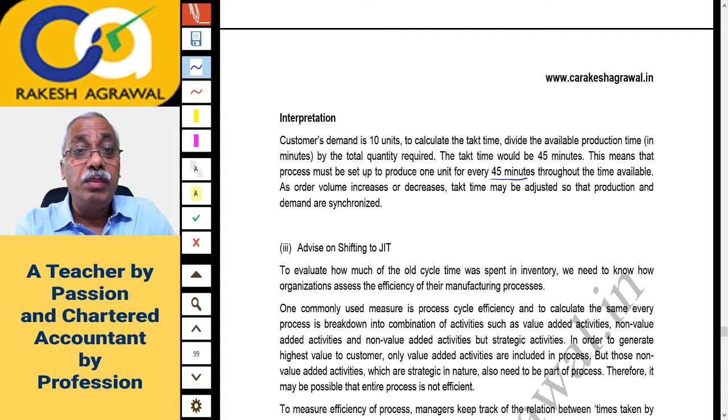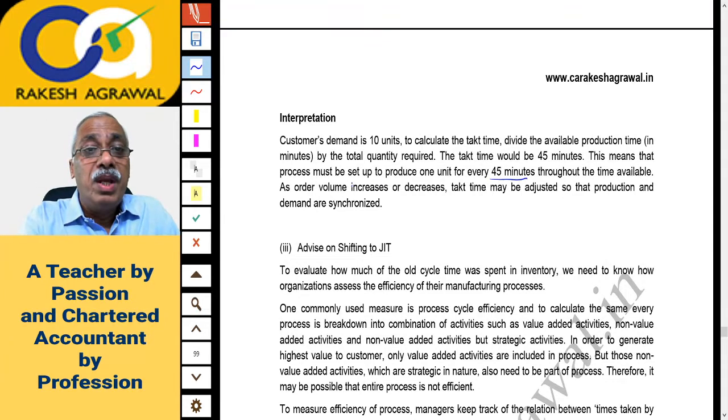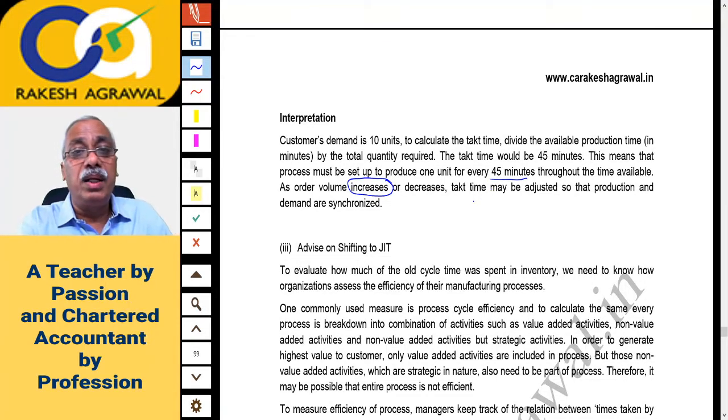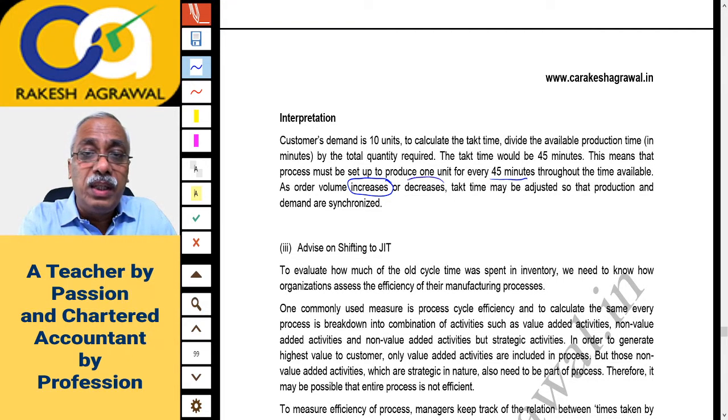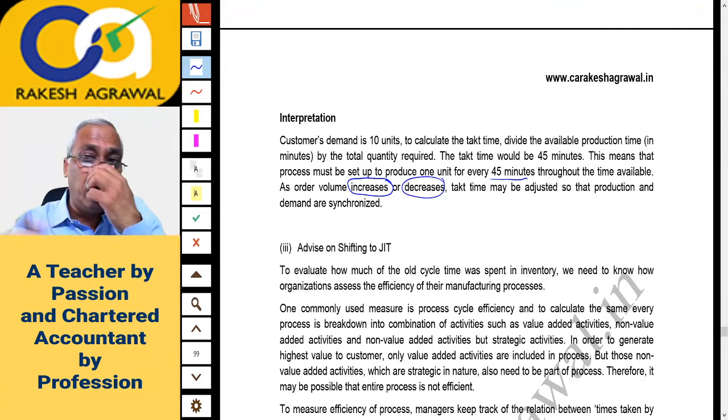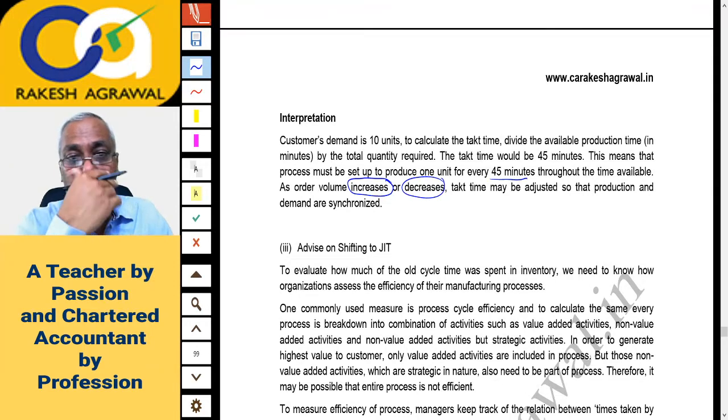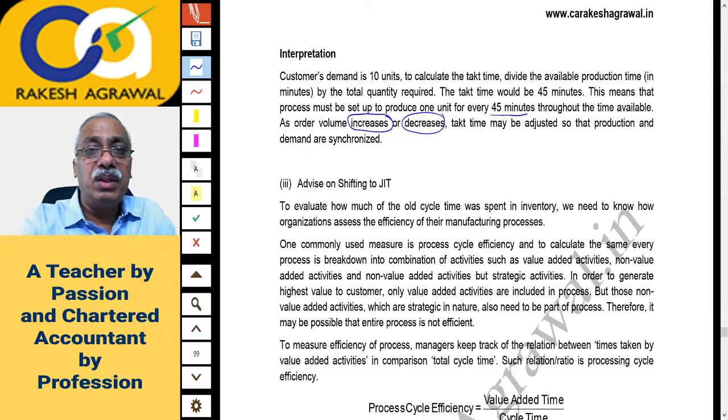As the order volume increases or decreases, takt time may be adjusted so that production and demand are synchronized. Naturally, if your order volume increases, what will happen? Takt time per unit will decrease. And if your order volume decreases, takt time per unit will increase. And accordingly, you have to adjust your production schedule, right? So that you can fulfill the demand. And then this is the advice on shifting to JIT.